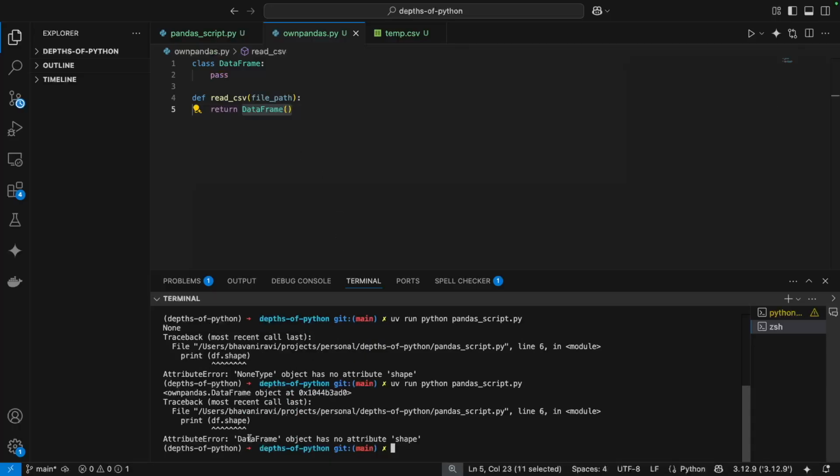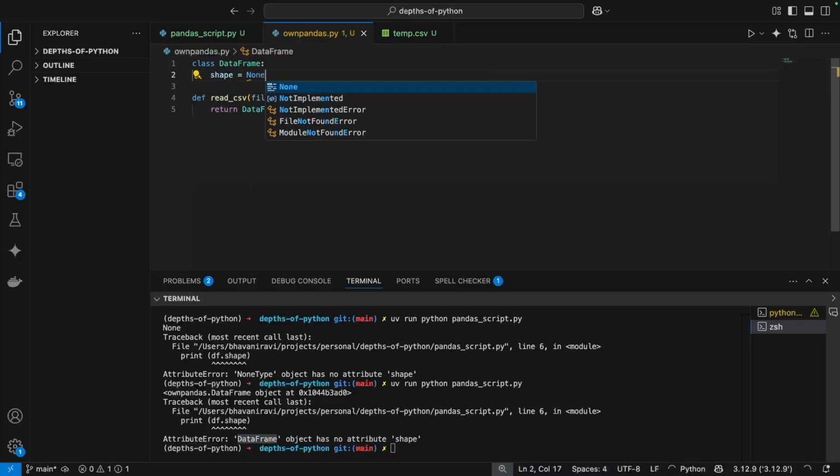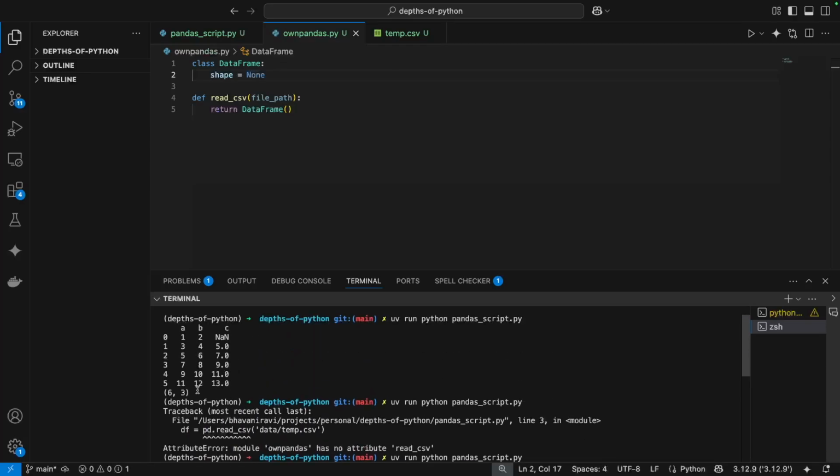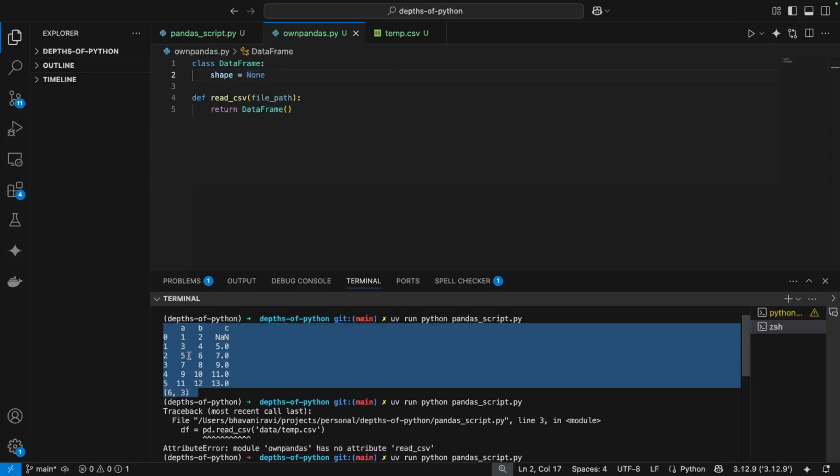Now it's saying DataFrame object doesn't have shape. Previously it was None, now it's DataFrame. Let's give this a shape attribute, which is None. So now we have something, but it's not the same as the original output. Now let's go ahead and keep writing cases such that we get this output. I'm going to keep this here and work on a parallel terminal so that we can have this parallelly.